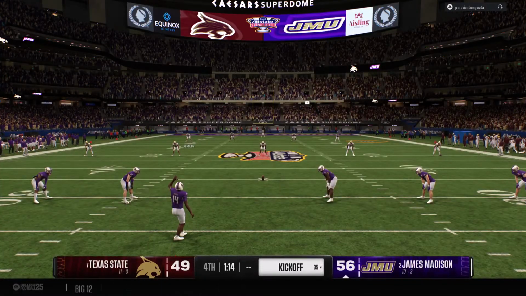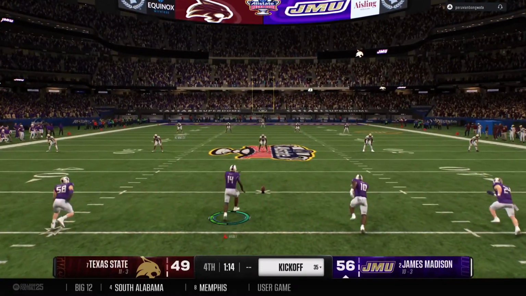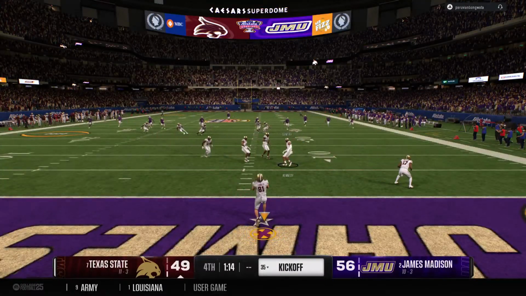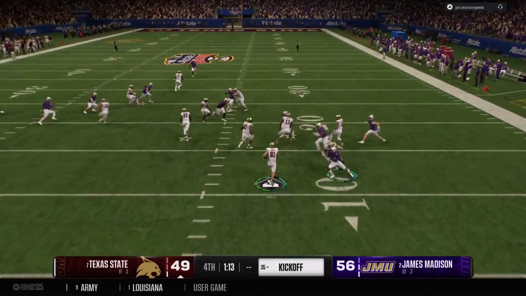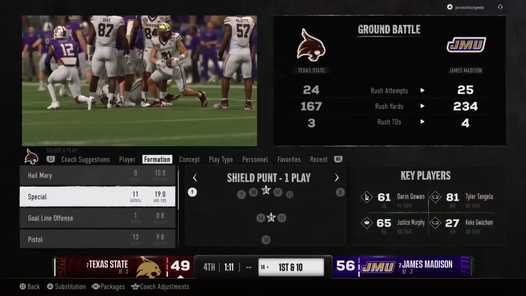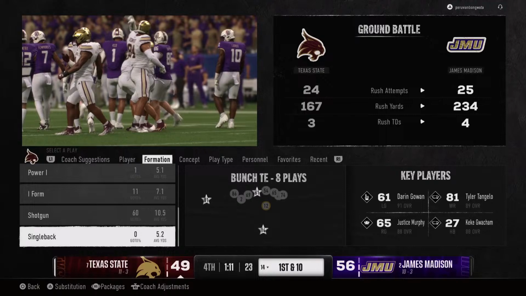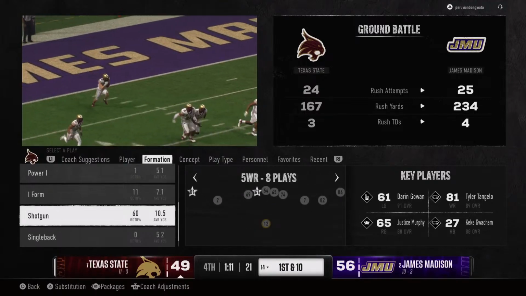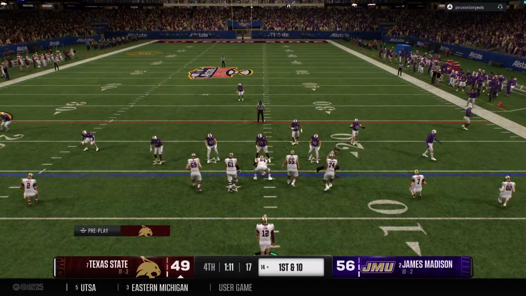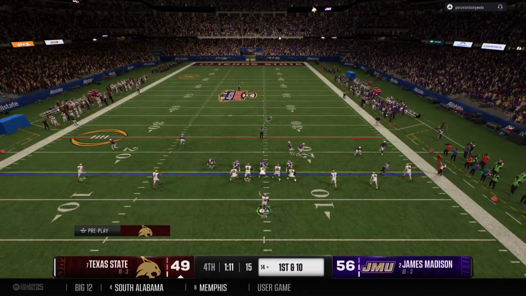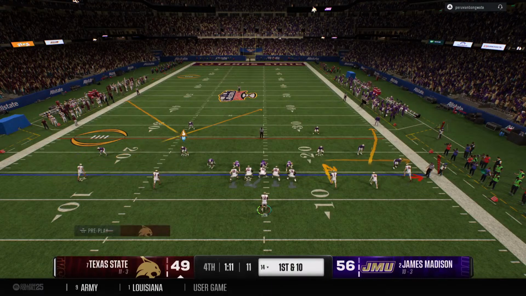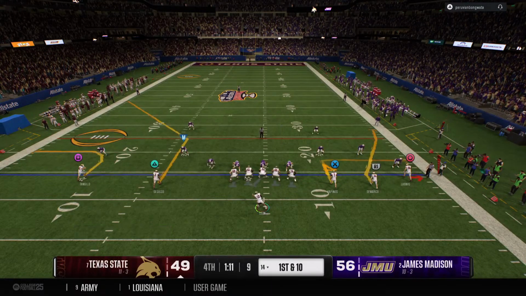The kickoff team on the field now as they get set to send this one away. And the return starts just inside the end zone. Tackled at the 14. Not very good field position to start here. Here comes the Texas State offense back out there. Here we go. They need a touchdown. They've got some time to work with here. They've got to be precise and manage the clock wisely.